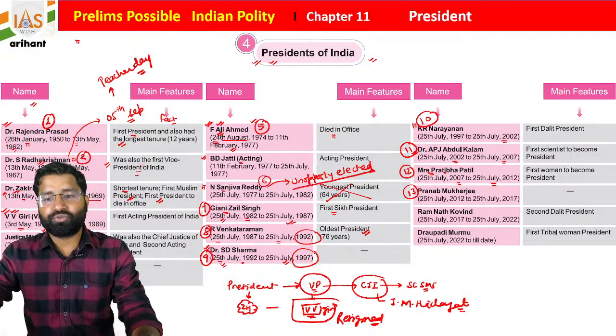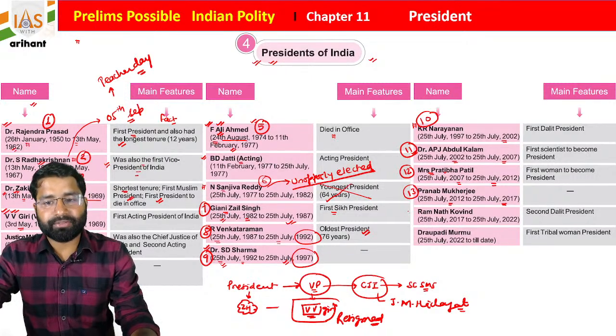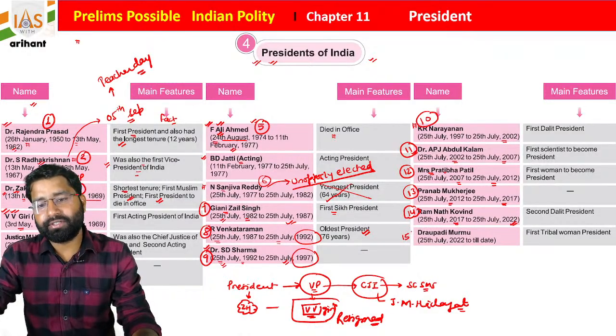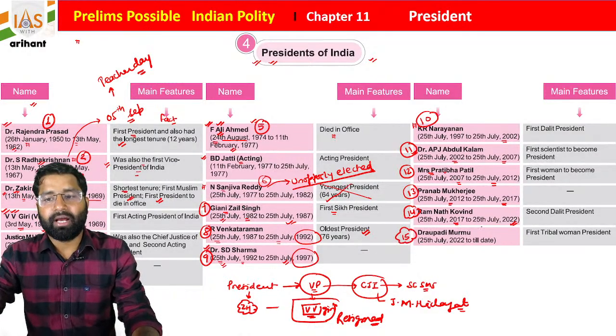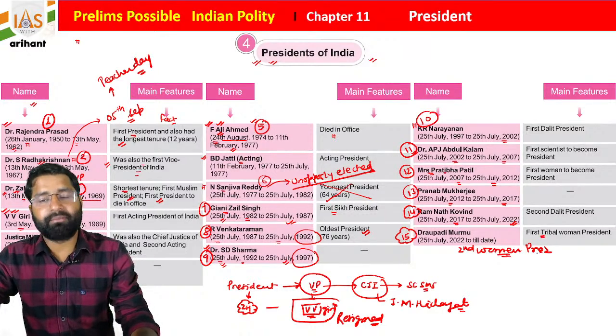So from 2012 to 2017 he was the president of India. After that, the second Dalit president of India, Dr. Ram Nath Kovind, was the president till 2022. And students, the present president is Draupadi Murmu ma'am, and she is the second woman president of India, and she is the first tribal woman president.